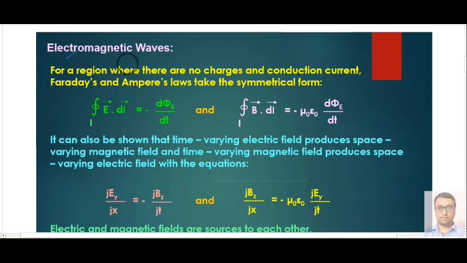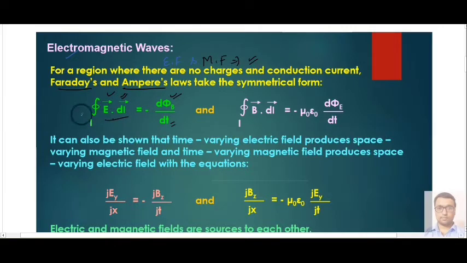Today we are going to start our next chapter, that is electromagnetic wave. In this chapter we first have to understand that electric field and magnetic field both can be produced with the help of each other. According to Faraday's law and Ampere's law, we can conclude that the line integral of electric field for a complete loop gives the change in the magnetic flux.